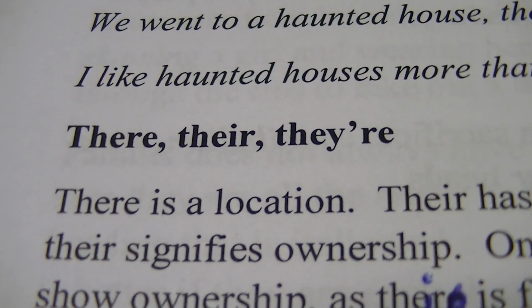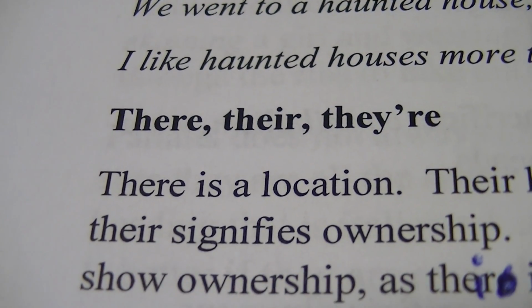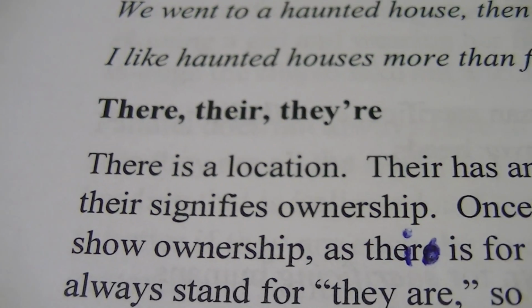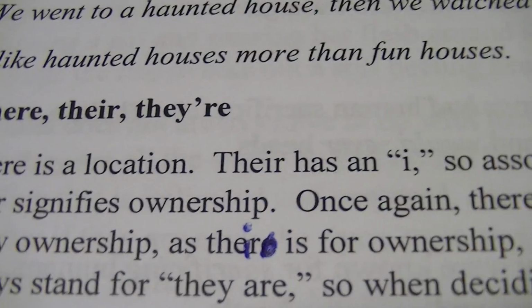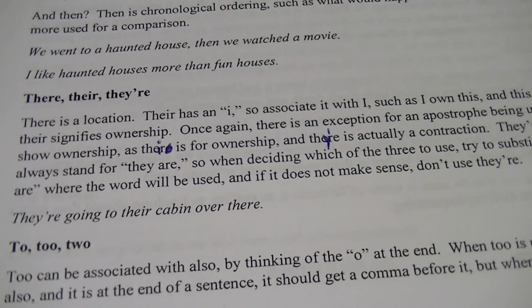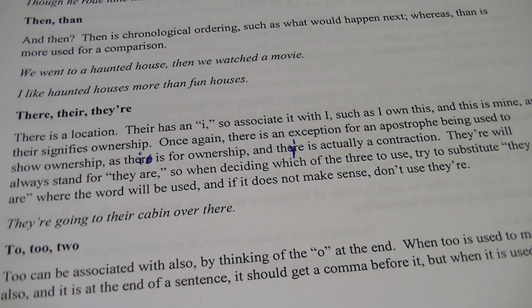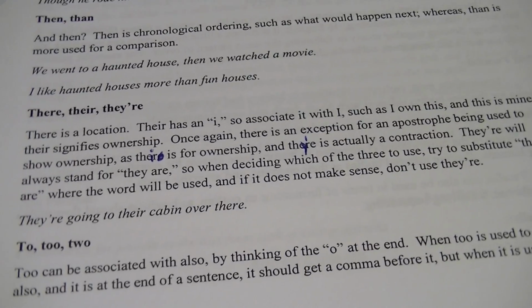All right, so there, their, and they're. People love to confuse these. T-H-E-R-E is a location. T-H-E-I-R has an I in it, so I think of it like I for ownership, as in I own this, it's mine. It's ownership, right? Mine, I.